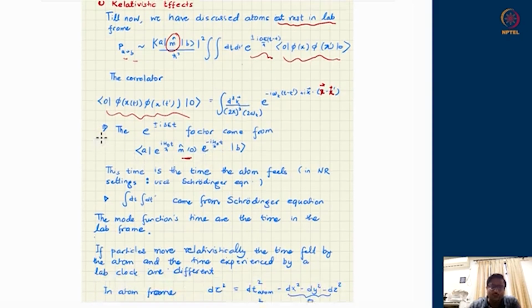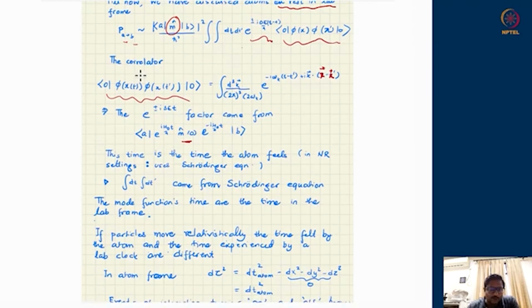However, what was true all along while we were doing all this is that the t appearing here, here, here, or even here, all the times appearing in this game were the same time as seen by the atom or any observer in the lab. That means the atom was at rest with respect to the lab observer or moving very slowly, so their times were not much different. So this is a non-relativistic setting in which we could have written it this way.